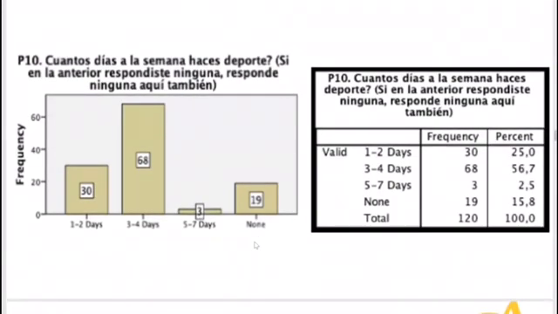Question number 10 talks about how many days a week do you perform physical activity, and the results for this question are the following. The majority of the 120 students, 56.7%, practice 3 or 4 days per week, and only 2.5% of the sample practice 5 to 7 days per week.